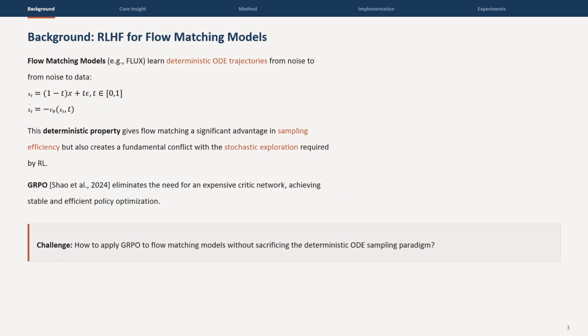Flow matching models, such as the widely used Flux model, generate images by learning deterministic ordinary differential equation trajectories from Gaussian noise to clean data. This deterministic property gives flow matching significant advantages with sampling efficiency and generation quality. However, it also creates a fundamental conflict. Reinforcement learning fundamentally depends on stochastic exploration to discover better policies, while ODE sampling is entirely deterministic.